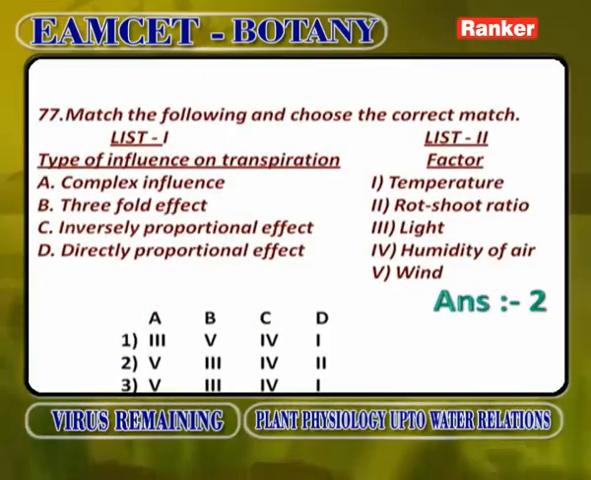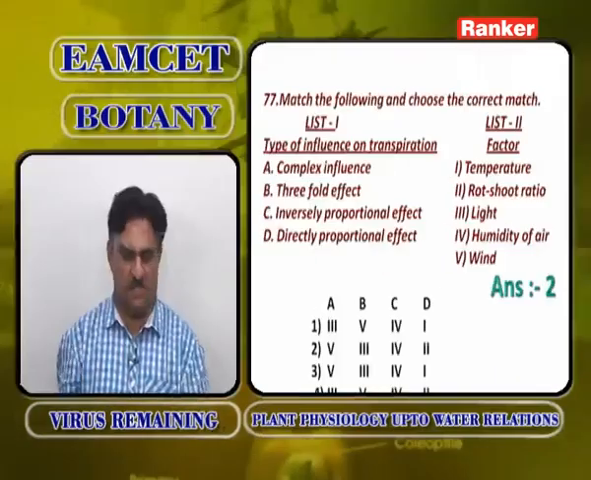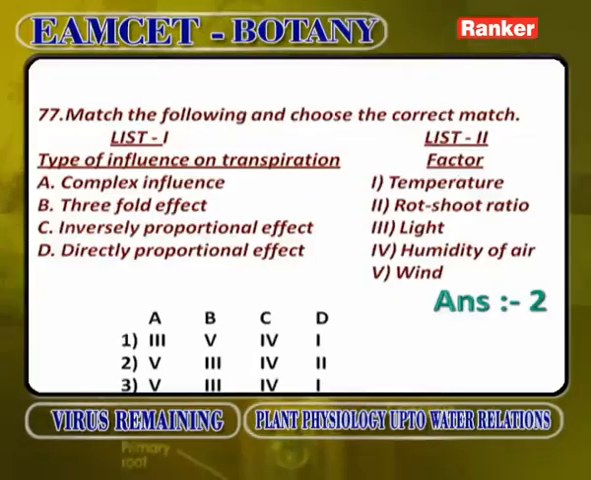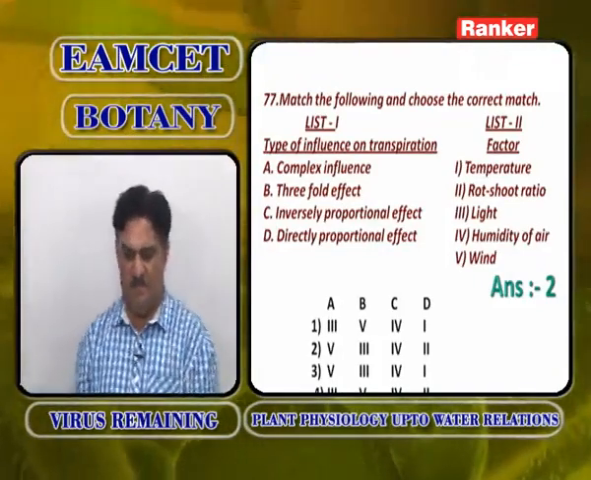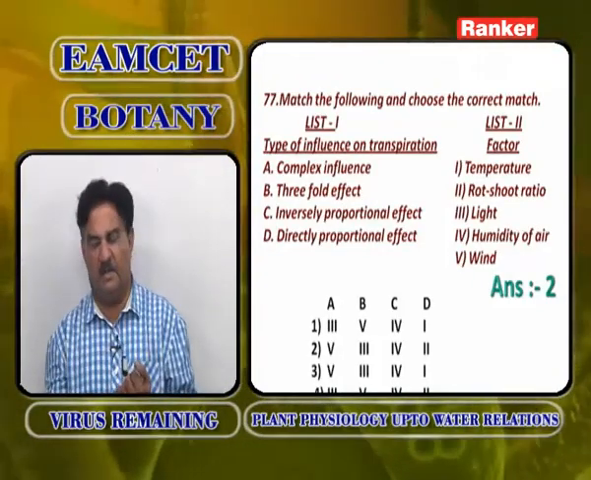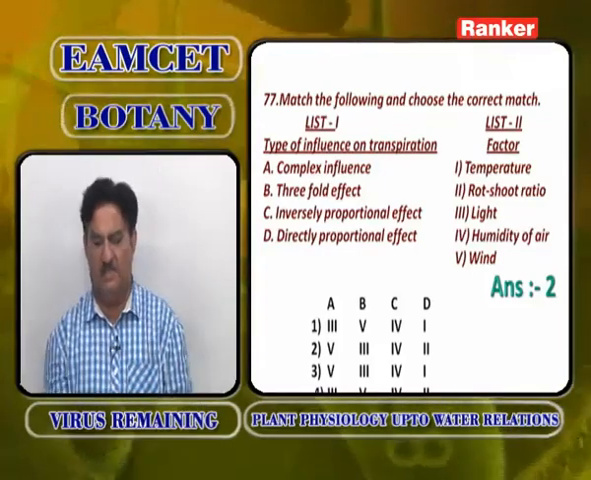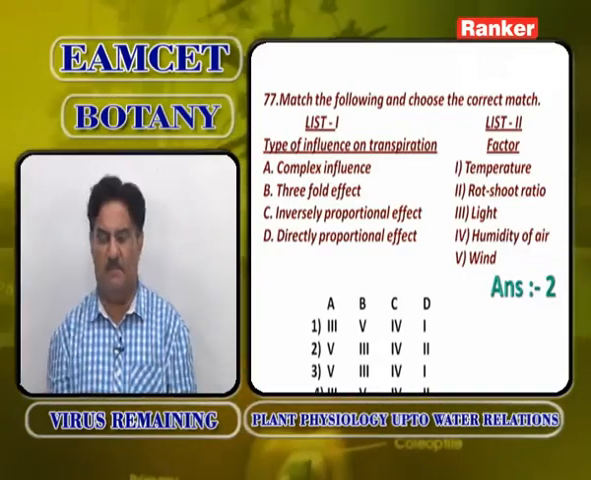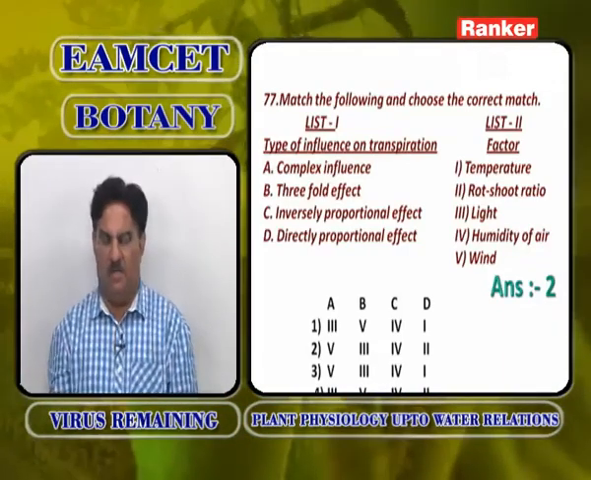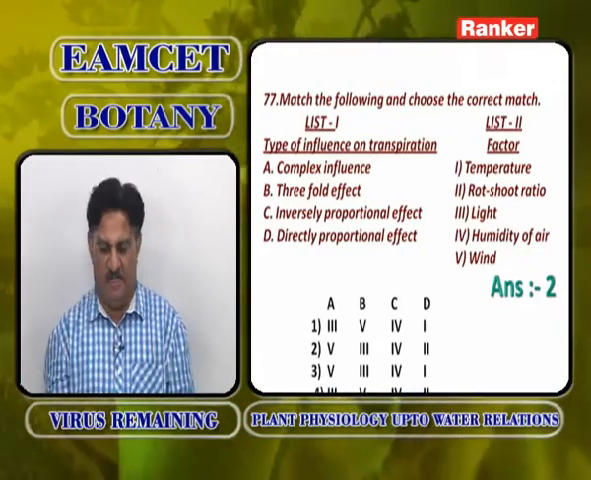This is another matching. Match the following and choose the correct match. This is regarding the factors controlling the rate of transpiration. Type of influence on transpiration, list 1. List 2 is factor. Complex influence, threefold effect, inversely proportional effect, directly proportional effect. List 2 has factors: temperature, root shoot ratio, light, humidity of air and wind.